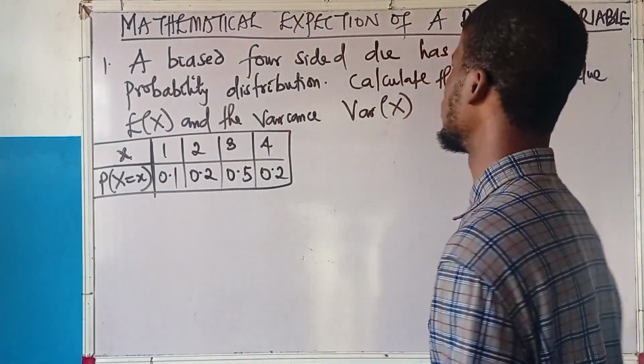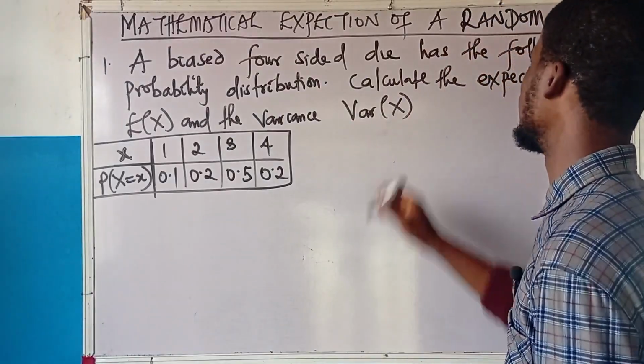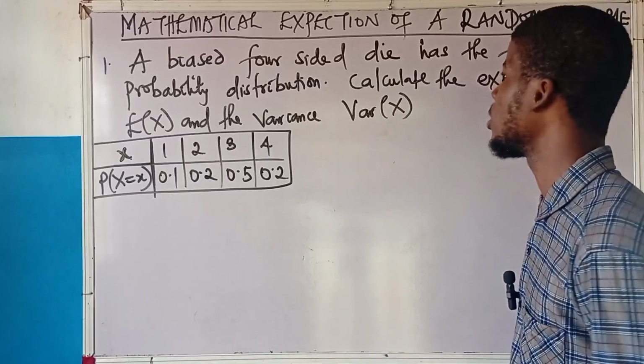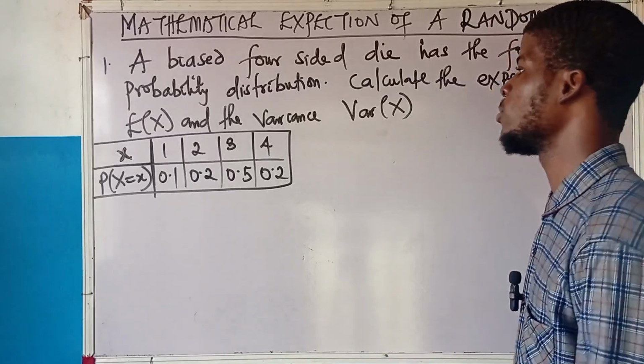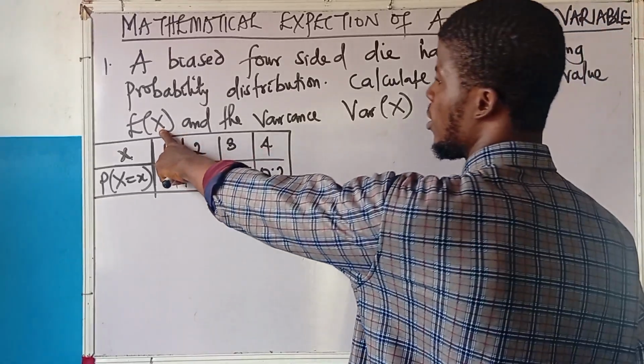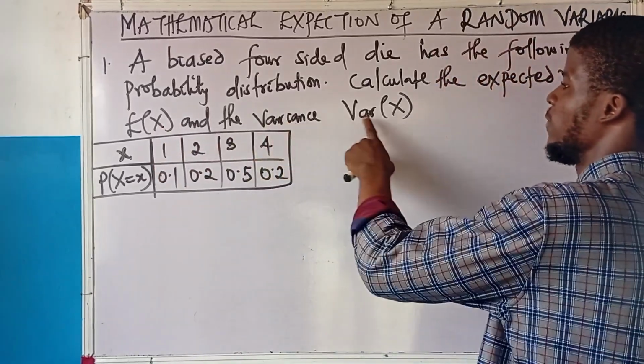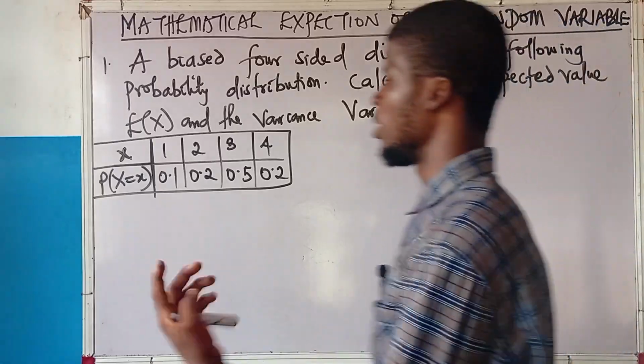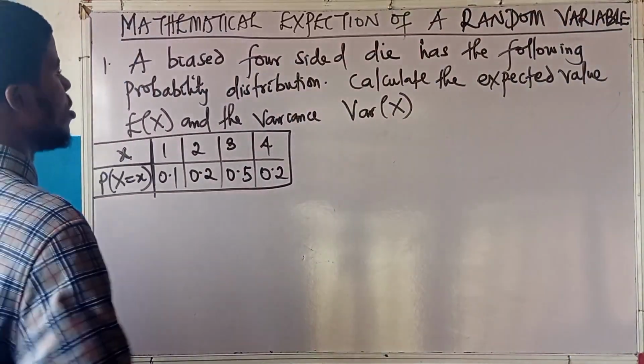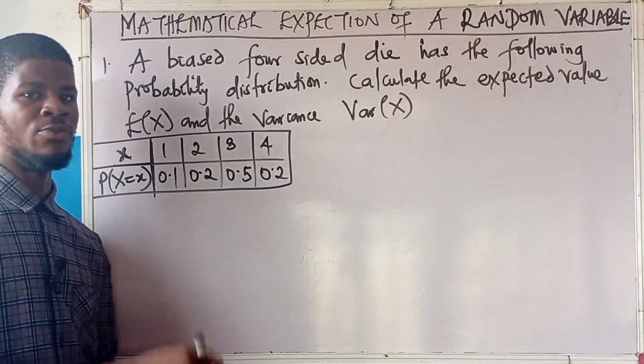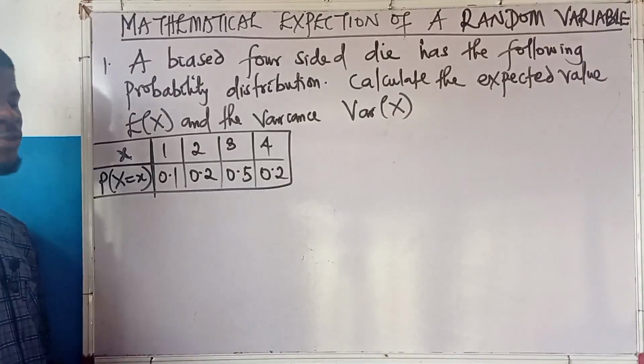A biased four-sided die has the following probability distribution. Calculate the expected value, the expectation of x, and the variance of x. Alright, it's easy to do. This is a discrete random variable.